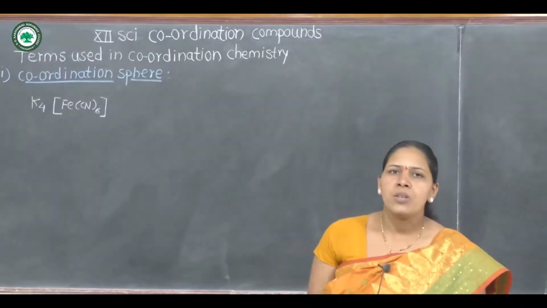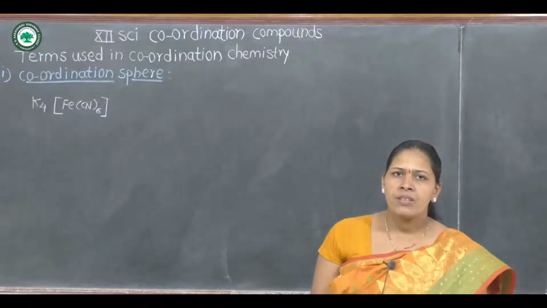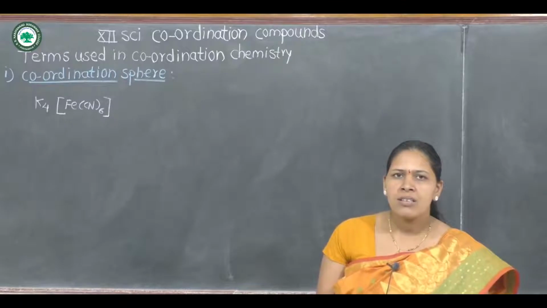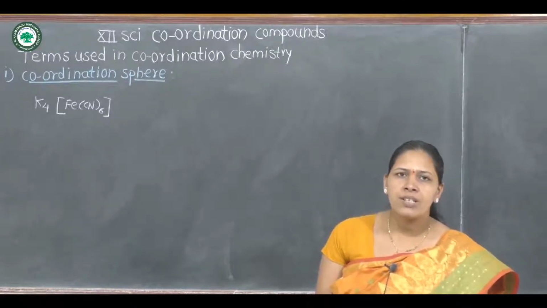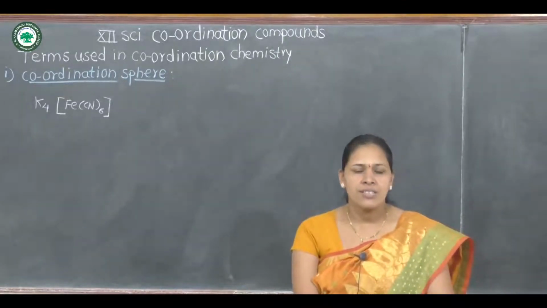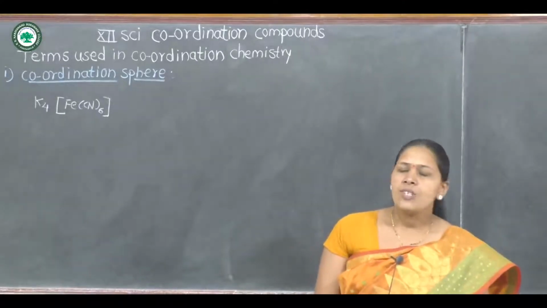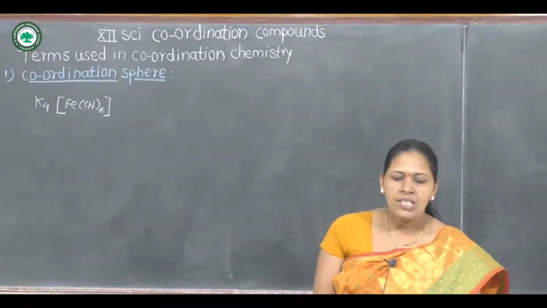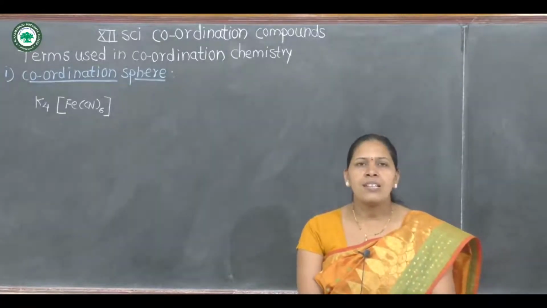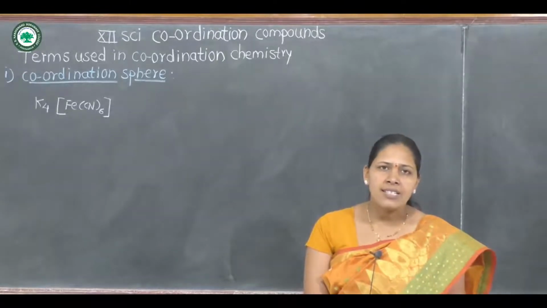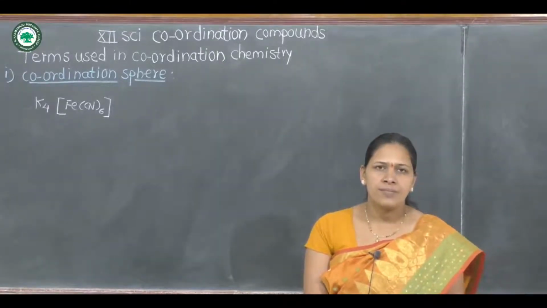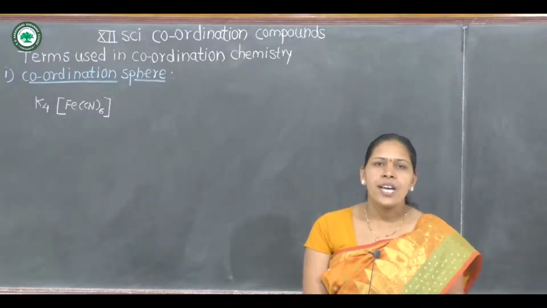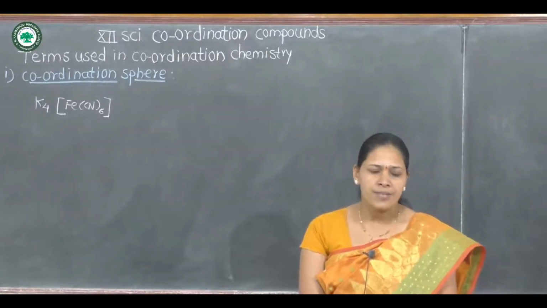Then what is meant by coordination pair? Every coordination compound is divided into two parts. First is coordination pair and second is counter ions. First of all, what is meant by coordination pair? In this complex, central metal ion and ligands linked to it are enclosed in a square bracket that is called as coordination pair.